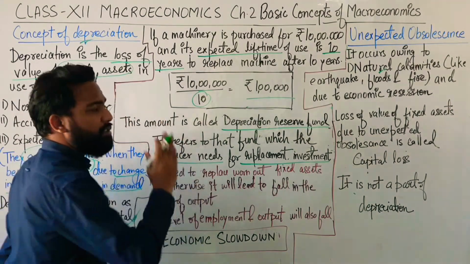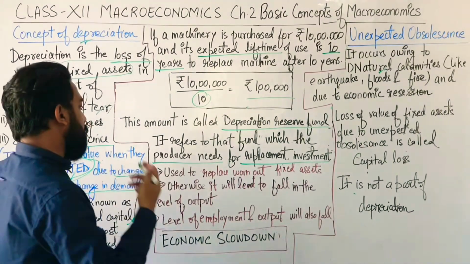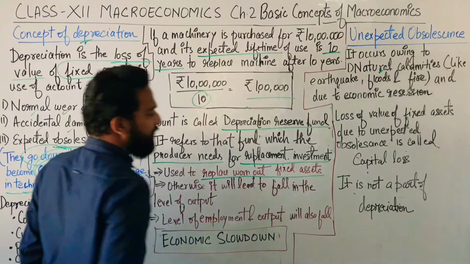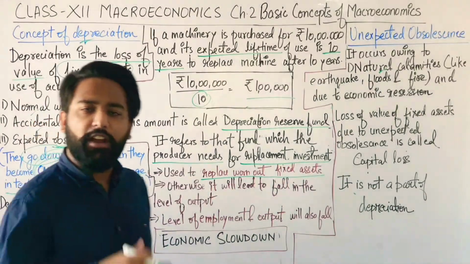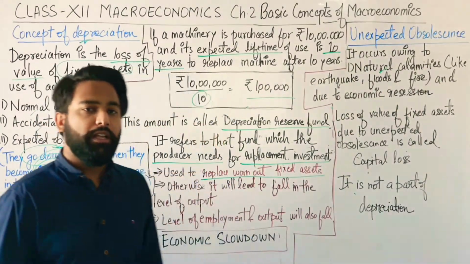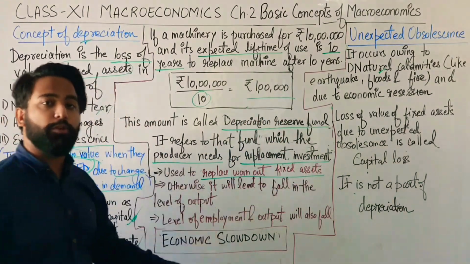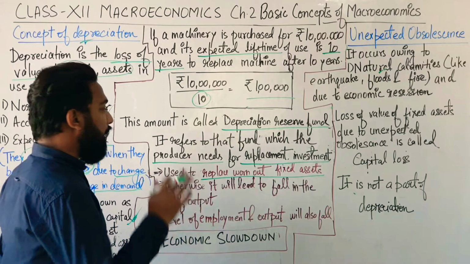Now, what is this depreciation reserve fund used for? It is used for replacing worn out fixed assets. Those assets which are worn out, which are of no use, that depreciation reserve fund will be used to replace those worn out fixed assets.